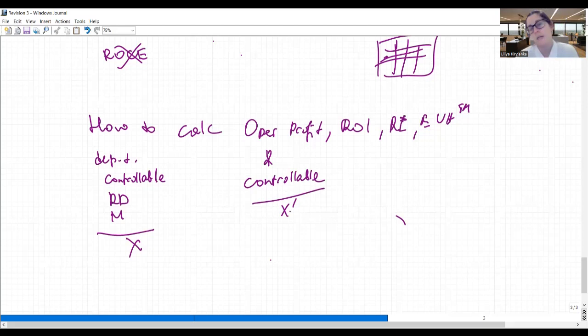And there's going to be a different value. So that can happen, that managers and departments are appraised based on different numbers. However, quite often when we talk about the departments and the questions such as discuss how residual income or return on investment should be calculated, we will need to calculate different values for metrics. So we say, well, if we take all of the costs relating to the department, then return on investment will be like that.